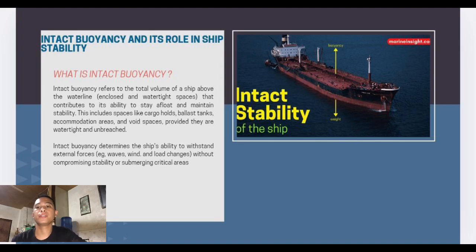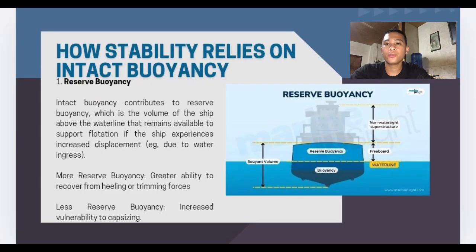Intact buoyancy determines the ship's ability to withstand external forces, for example waves, wind, and load changes, without compromising stability or submerging critical areas. How does stability rely on intact buoyancy? For example, we have a picture. Number one, reserve buoyancy.